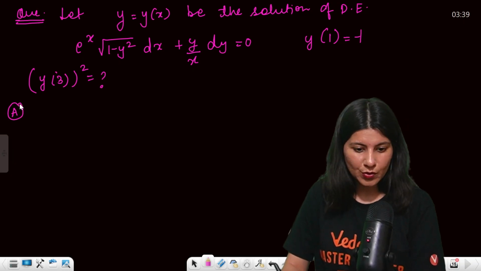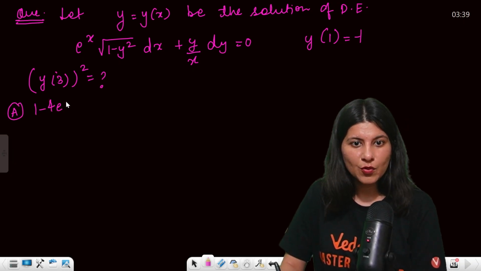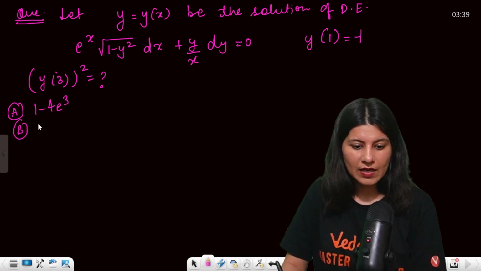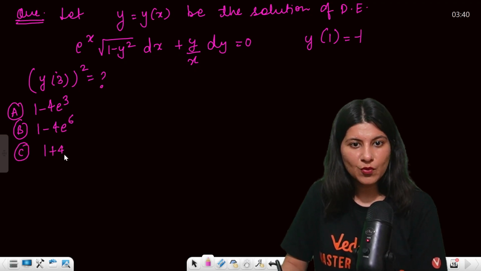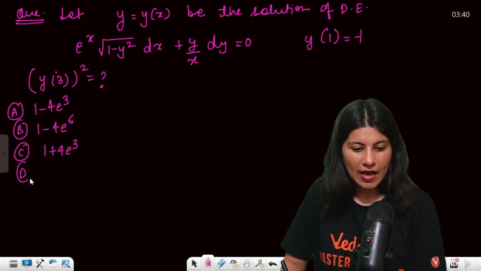Options are also given to you: 1 minus 4e cube, 1 minus 4e power 6, 1 plus 4e cube, and 1 plus 4e power 6.